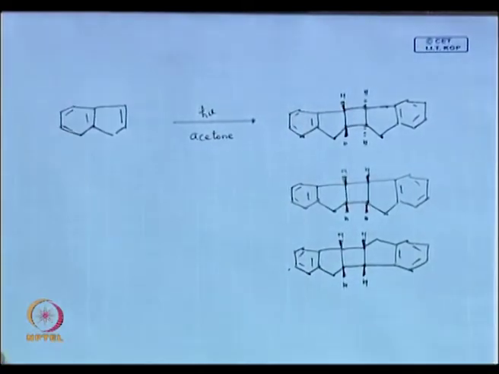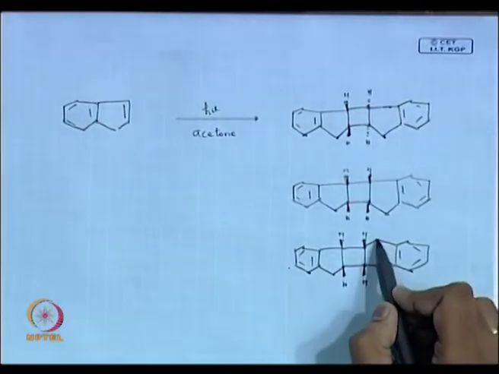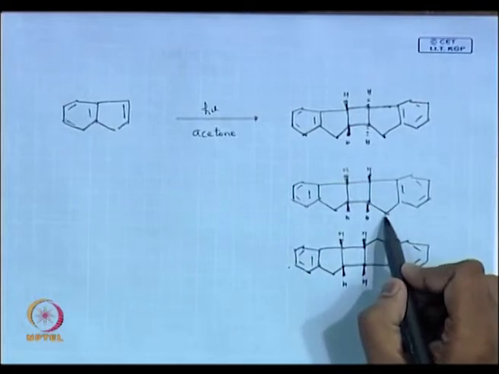Can I write like this, the other way around, of your cyclopentene type of system, this one, the other fashion of coming and binding.